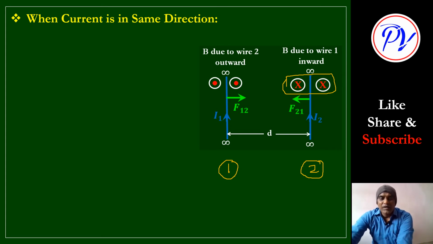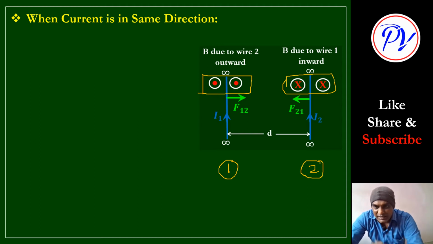Are you understanding? Okay, so on this side, and on this side it will be outward. Okay, this we will talk later on. Don't consider this right now. Only we will consider this field, which is a field created by this I1, which is flowing through wire 1. On the right side, it is perpendicular to the plane of paper and inside. So B due to wire 1 is inward on the right side.